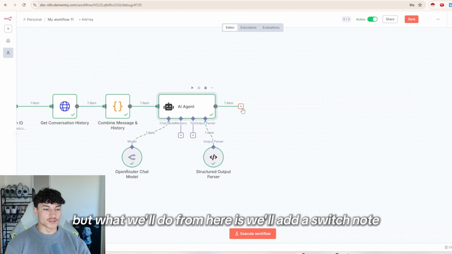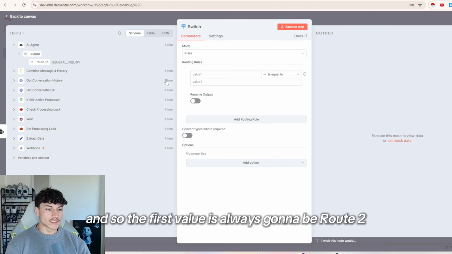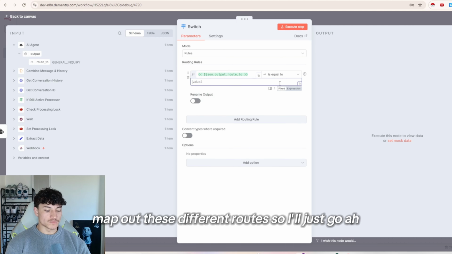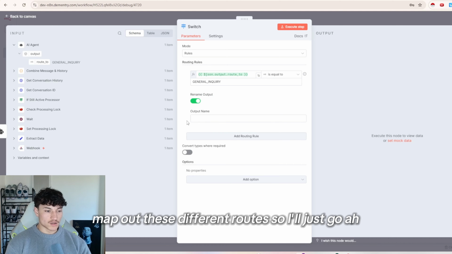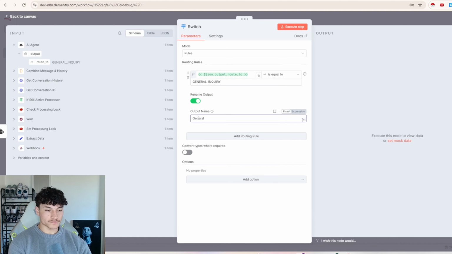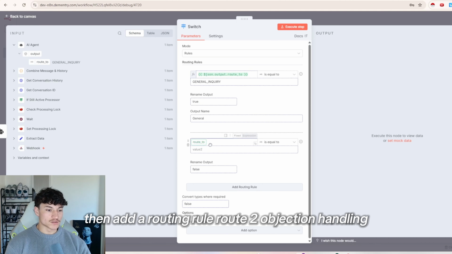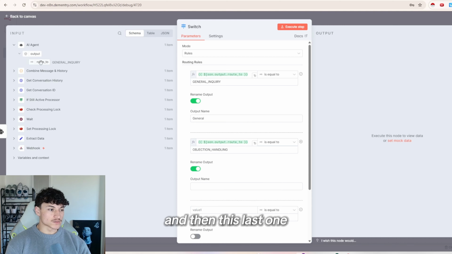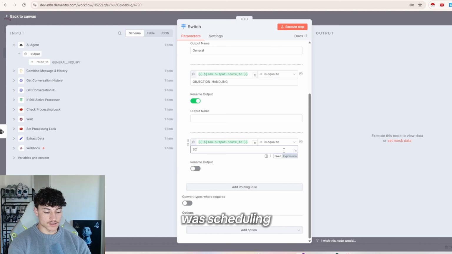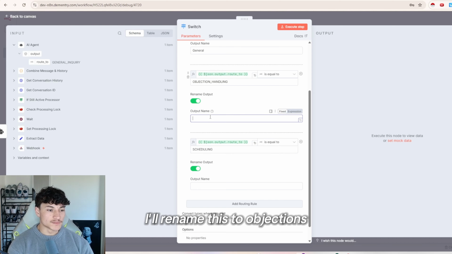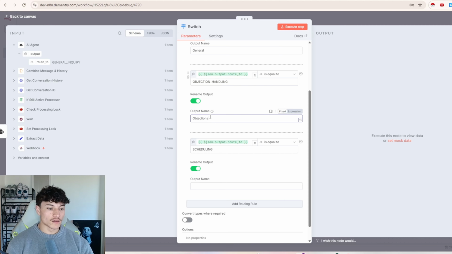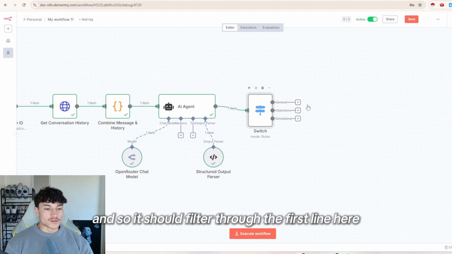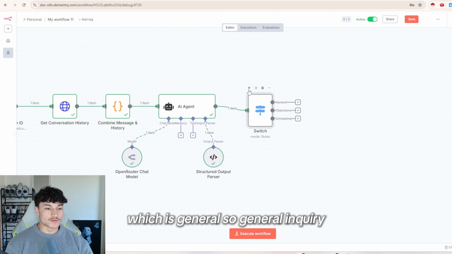But what we'll do from here is we'll add a switch node. And so the first value is always going to be route to. And then we need to map out these different routes. So I'll just go output name will be general. Then add a routing rule, route to, objection handling. And then this last one was scheduling. I'll rename this to objections, and this last one to scheduling. And so it should filter through the first line here, which is general, so general inquiry.